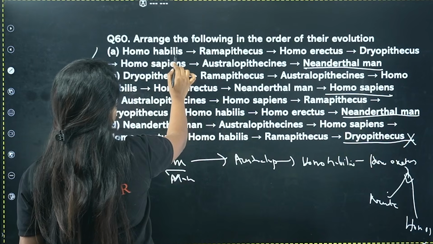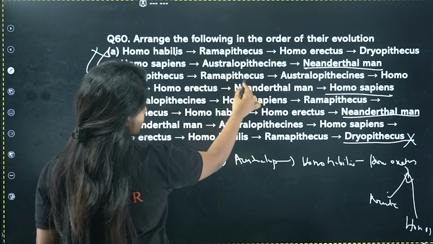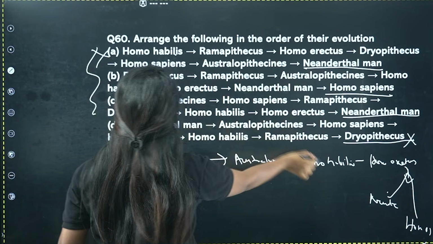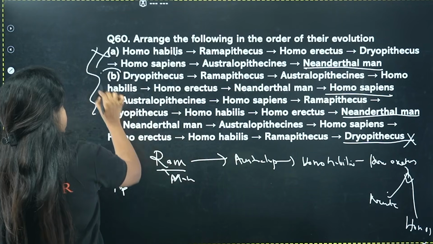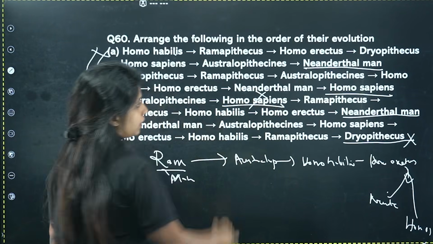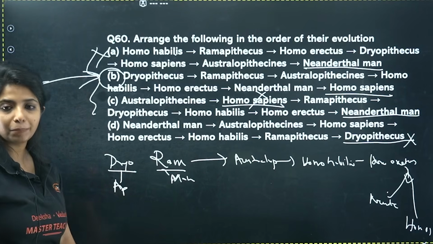Homo habilis, can it be the first one? We know that it's not the first one. Wrong. Dryopithecus, Ramapithecus, Australopithecus, Homo habilis, Homo erectus, Neanderthal man, Homo sapiens. This is exactly what we studied, so this can be the answer. Australopithecus, Homo sapiens, with Homo sapiens in the middle, is definitely going to be wrong. Your only answer for this question is going to be B.